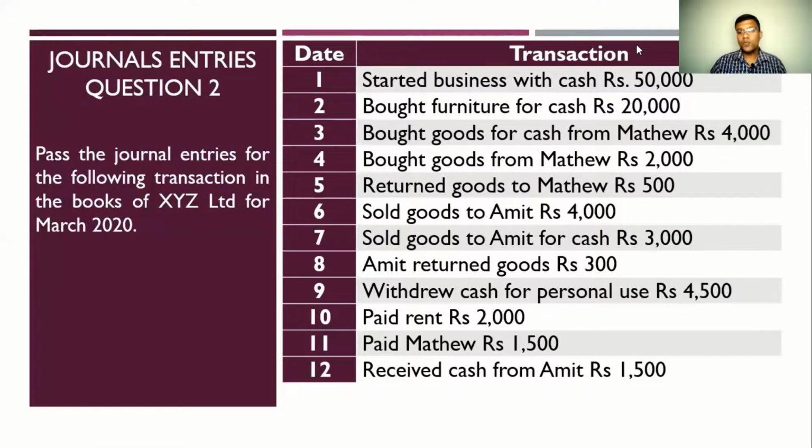In this session, we would be preparing another question where from the given transactions, we are expected to prepare the journals. Let's look at the question together. The question says, pass the journal entries for the following transactions in the books of XYZ Limited for March 2020. They have given us 12 transactions, and for these 12 transactions, we are expected to prepare the journal entries. Let's go about preparing the journal entries together.